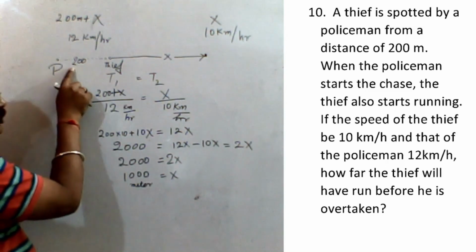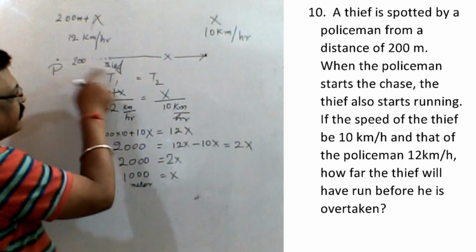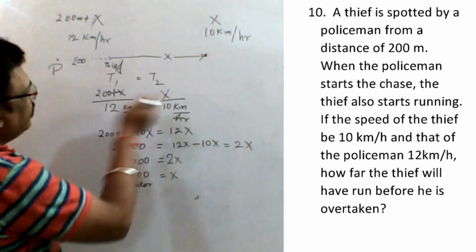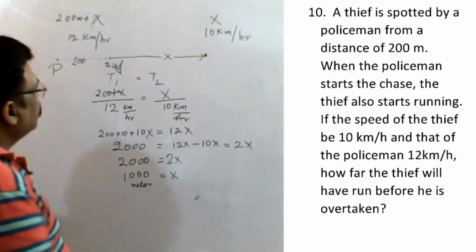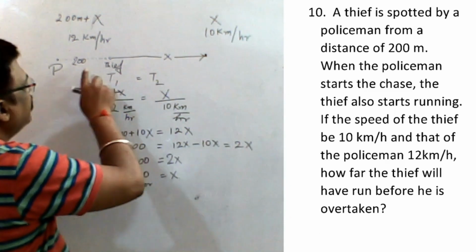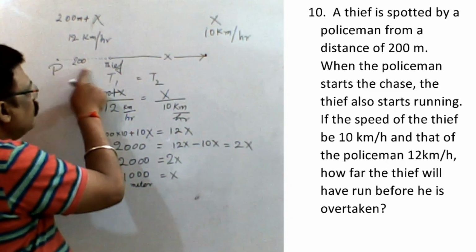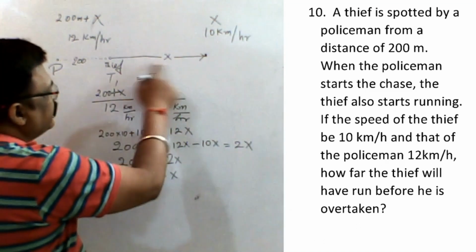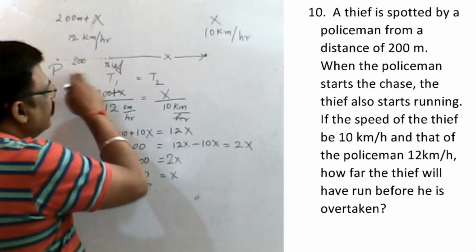Now the question says that a policeman spotted a thief, and the thief is at a distance of 200 meter far away from this policeman, and after spotting him the policeman starts running. Both are running in the same direction. After a certain time, the policeman will catch this thief at this point. So how much distance has this policeman traveled? The policeman has traveled 200 meter plus x distance, and the thief has traveled x. Suppose the thief has traveled x distance in meter, then the policeman has traveled 200 plus x meter.